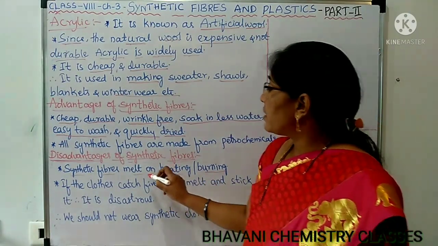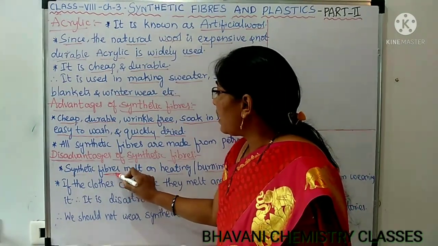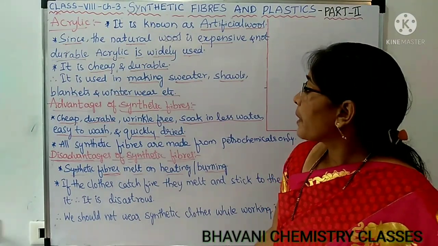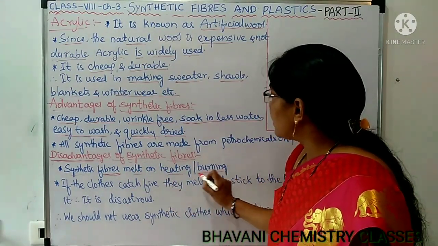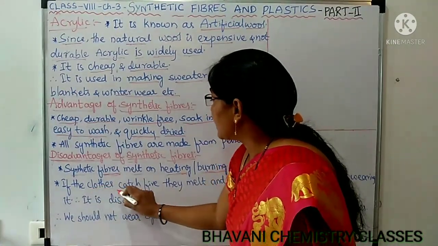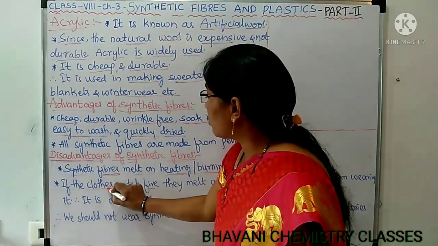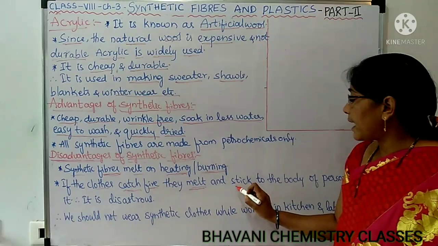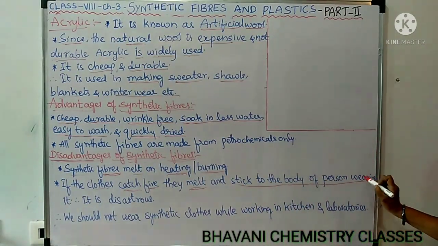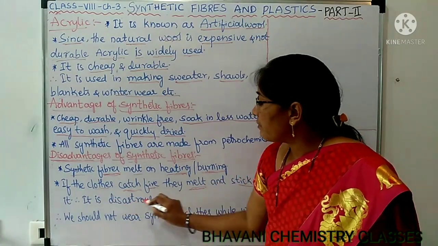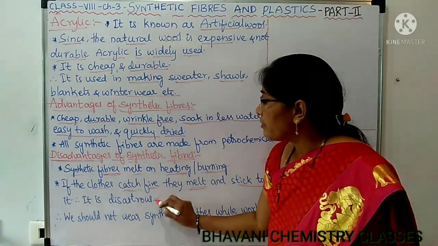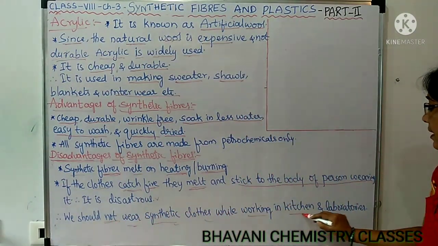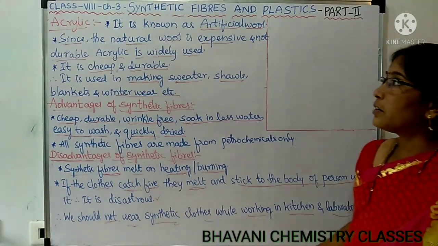But when we burn synthetic fibers, we experience smell or suffocation problems. And suppose we are wearing synthetic clothes and they catch fire, they melt and stick to the body of the person wearing them. So, it will be very disastrous. That is the reason we should not wear synthetic clothes while working in the kitchen or in the laboratories. Okay, children?